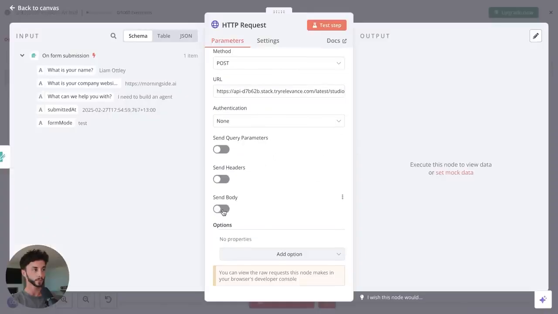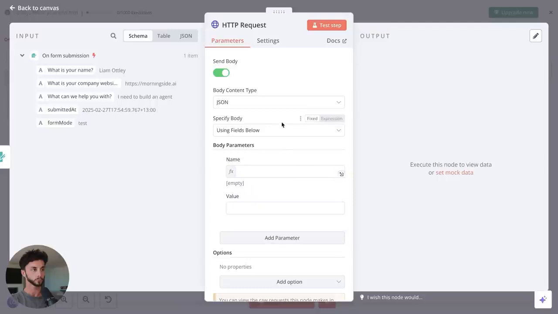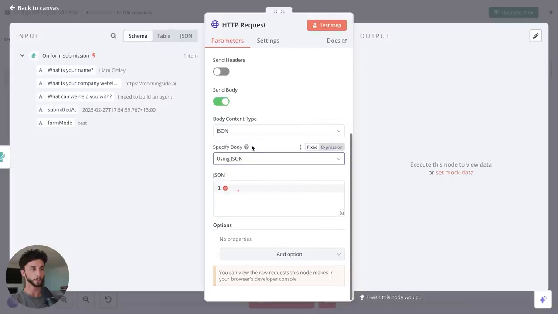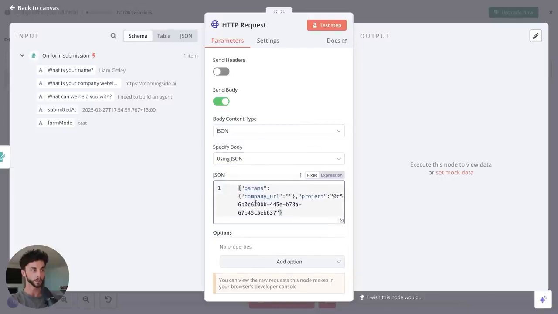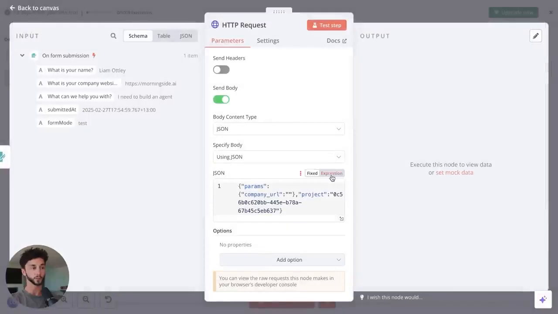come back, we're going to send a body. It's going to be in JSON. And we can change this to using JSON. And then we can paste in basically what we have been given from Relevance AI. Now this looks a bit messy. Let's pop this open a bit more. And we actually need to change it to an expression here.